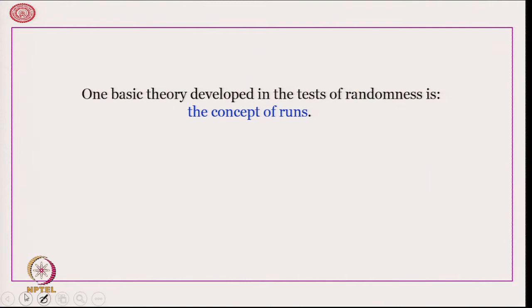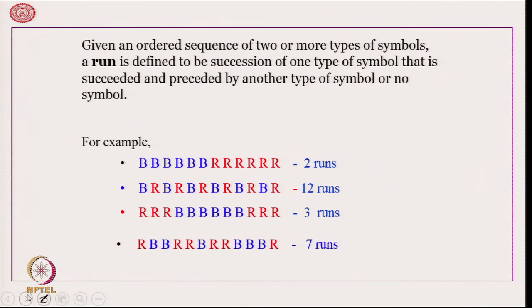The basic theory developed in tests of randomness is based on the concept of runs. So, what is a run? Given an ordered sequence of 2 or more types of symbols, a run is defined to be a succession of one type of symbol that is succeeded and preceded by another type of symbol or no symbol at all.